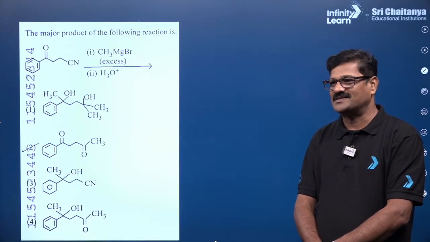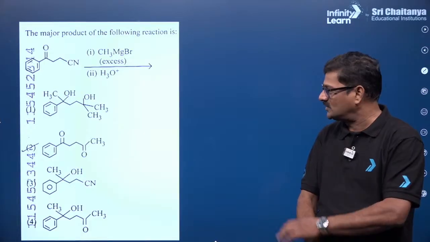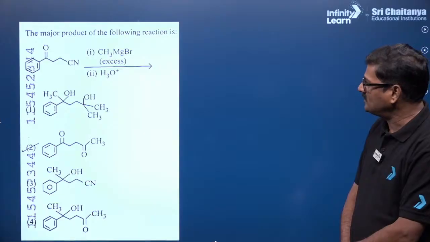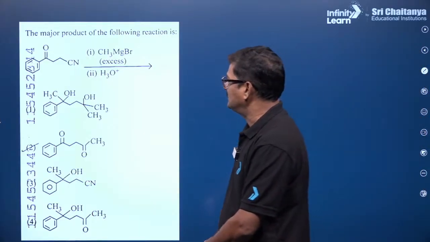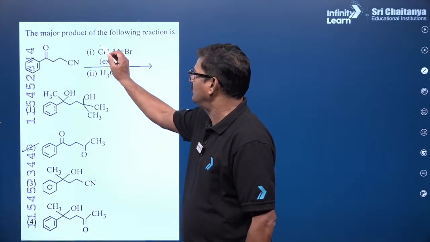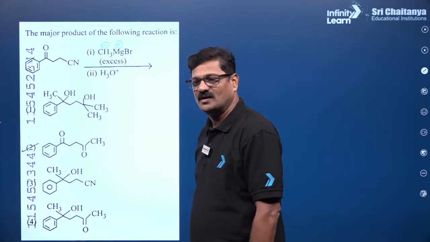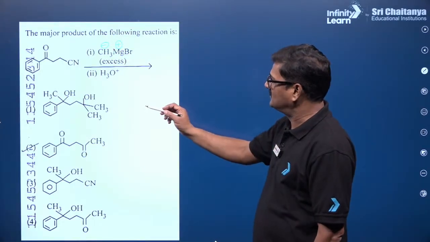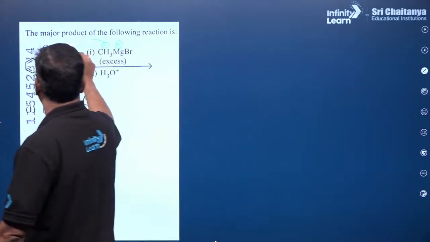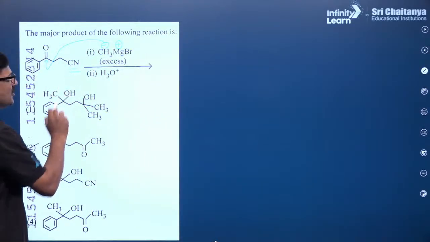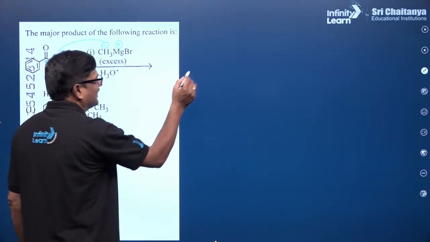So right now, Pro fx, this is one question: the major product of the following reaction. Once methyl magnesium bromide is reacted, it is a good base and an excellent nucleophile. So definitely methyl magnesium bromide is going to give you a secondary alcohol, and it is going to give you a ketone. So what exactly happened?